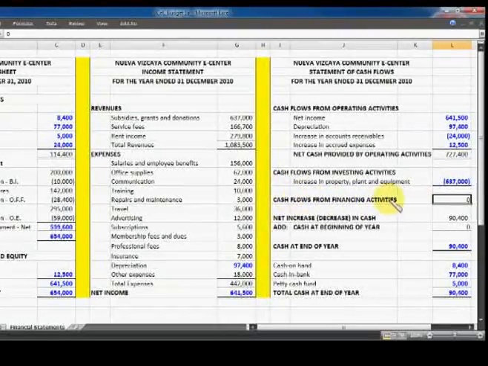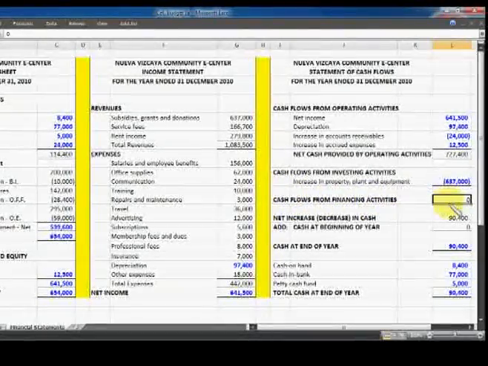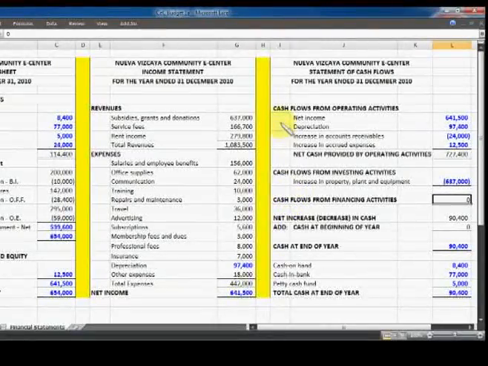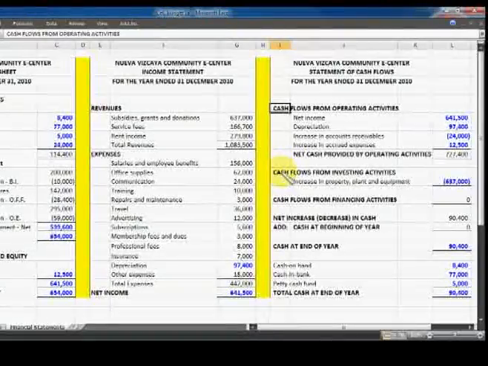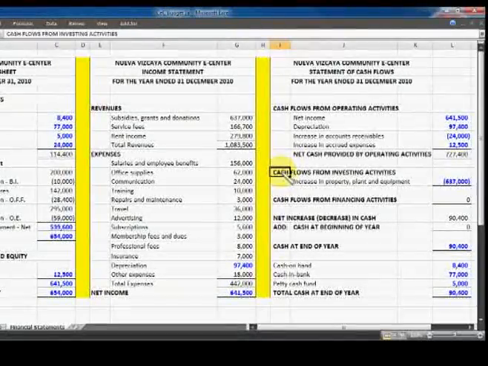But I'm presenting it here, even if it has a zero balance, just to emphasize that there are three types of cash flows for any kind of accounting entity or business enterprise, just like the CEC, mainly cash flows from operating activities, cash flows from investing activities, and cash flows from financing activities.